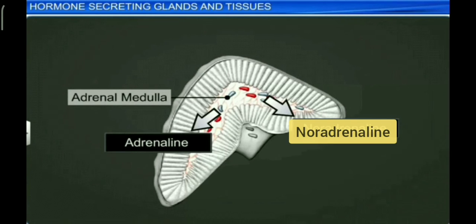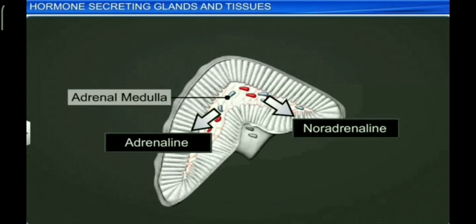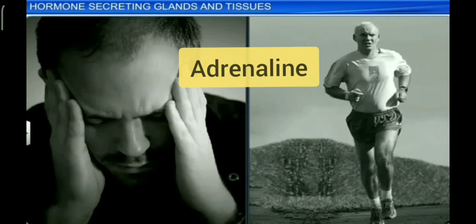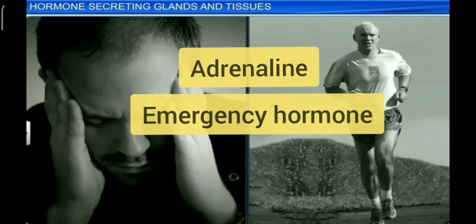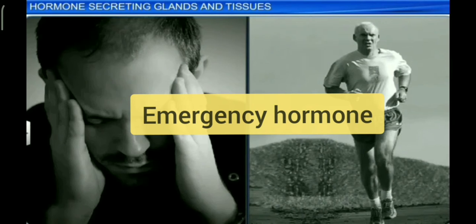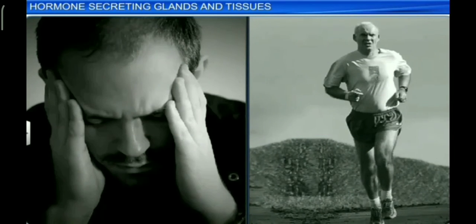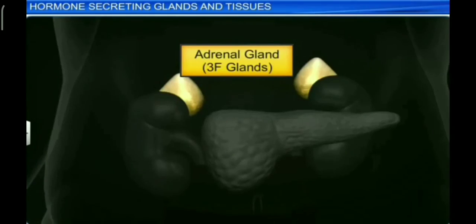Noradrenaline regulates the blood pressure under normal condition. It also acts as vasoconstrictor. Adrenaline is also known as emergency hormone, and also they are called as 3F hormone. The 3F are fight, flight and fright.